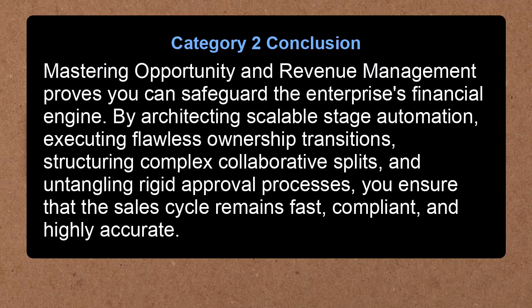Category 2 Conclusion. Mastering opportunity and revenue management proves you can safeguard the enterprise's financial engine. By architecting scalable stage automation, executing flawless ownership transitions, structuring complex collaborative splits, and untangling rigid approval processes, you ensure that the sales cycle remains fast, compliant, and highly accurate.